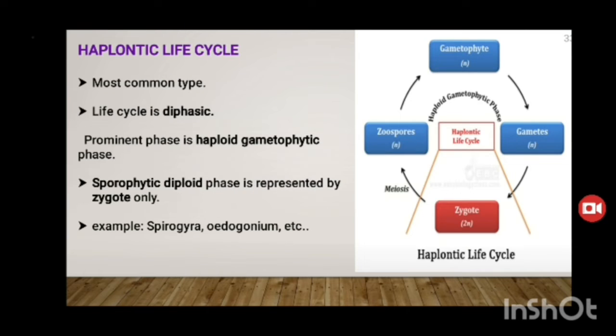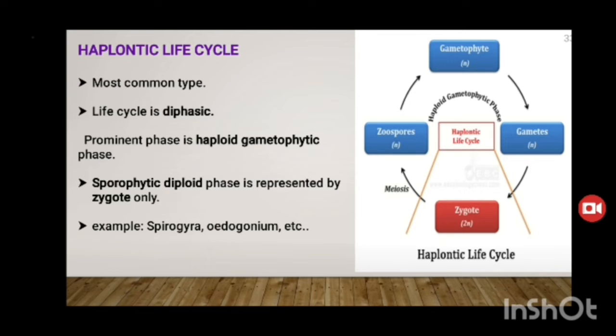There are three special types: haplontic, diplontic, and haplodiplontic life cycles. This is the haplontic life cycle. It is the most common type and the primitive one. The life cycle is diphasic. The prominent phase is the haploid gametophytic phase. Haploid means gametophyte, diploid means sporophyte. The sporophytic diploid phase is represented by the zygote only.